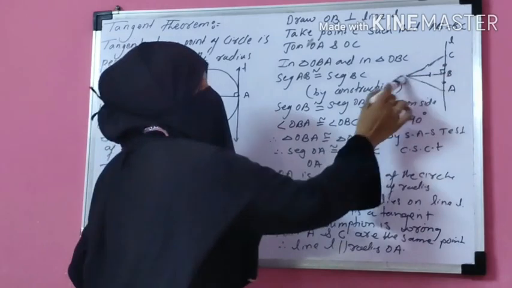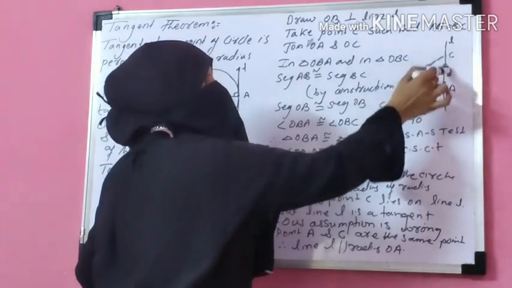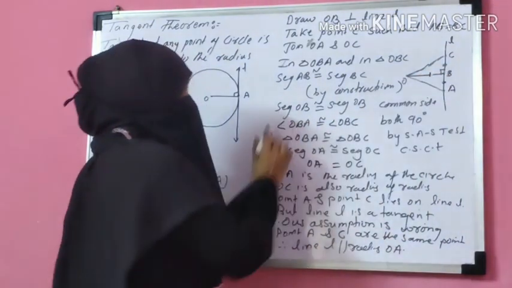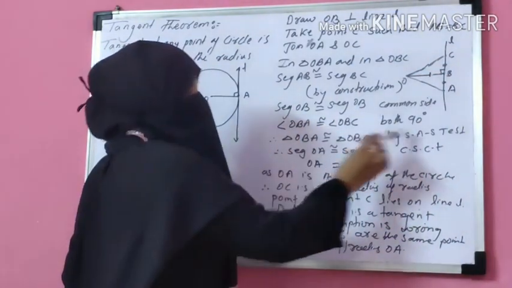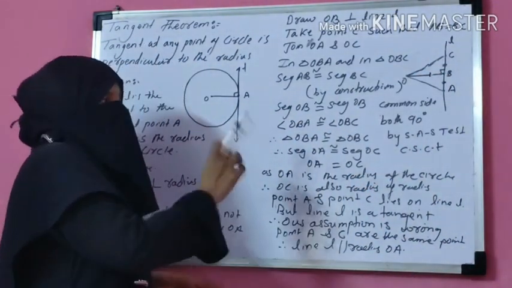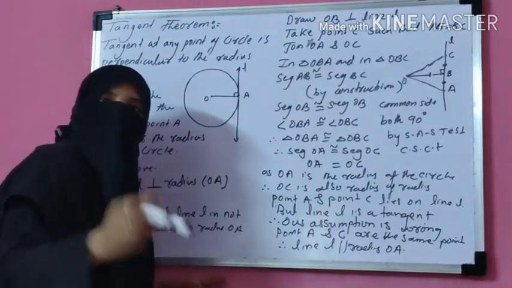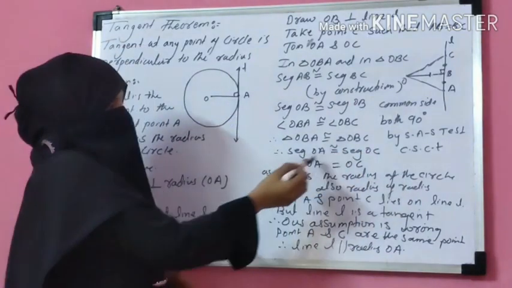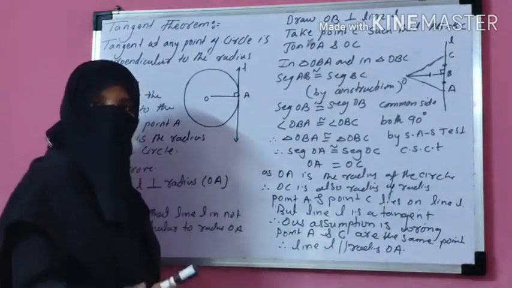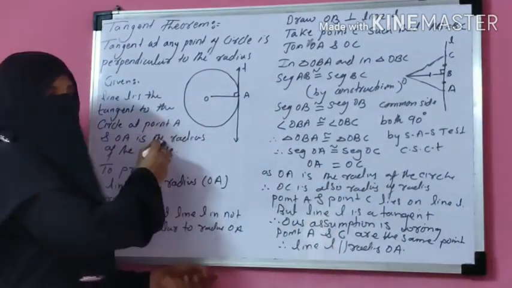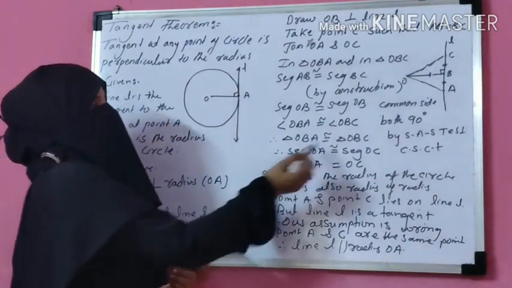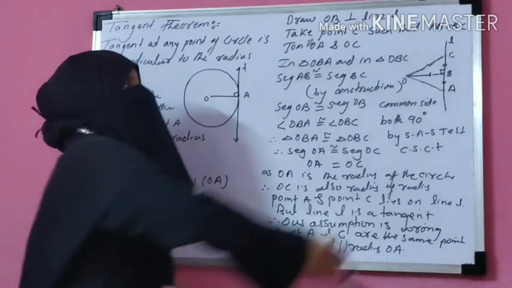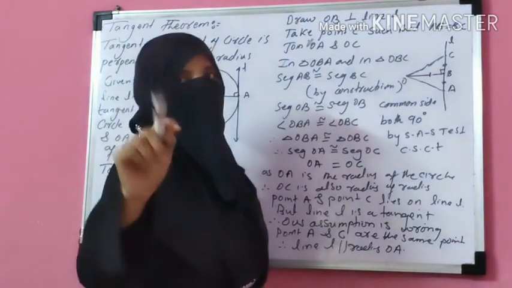I prove these two triangles are congruent. See, OB is common, AB is equal to BC by construction, and angle B is 90 degrees. So by SAS test, these two triangles are congruent. If the triangles are congruent, then corresponding sides are congruent. So OA and OC are congruent, that means OA and OC are both equal. OA is the radius of the circle. If OA is radius, then OC is also radius. That means the point lies on the circumference.